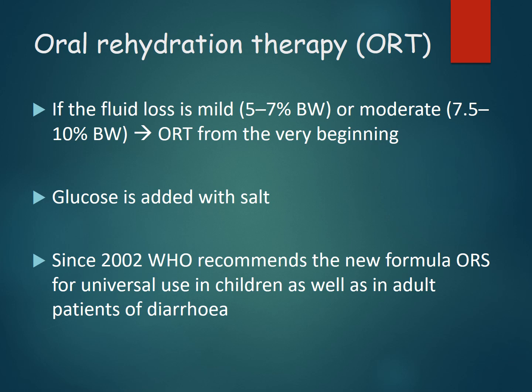In the 1970s, when the Bangladesh war was going on, they found one formula for this feeding, and it contained a high amount of sodium and also a high amount of glucose. At that time, it was known as Dhaka saline, Dhaka salt and so on. Then in 2002, WHO recommended the new formula by reducing the sodium and the glucose, and now it is universally used in children as well as adults for treating diarrhea.